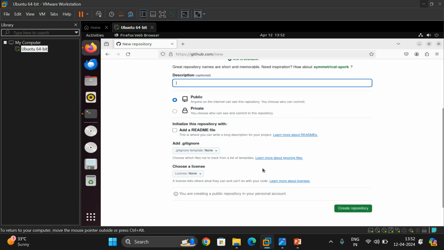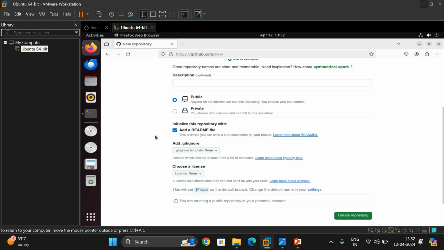And see, this is the option to initialize the repository by adding a readme file. If this checkbox is unchecked, an empty repository will be created. If you select this checkbox, a repository will be created with one file, that is a readme file. So just to create a repository, I am making it public, and my repository will have the default readme file.